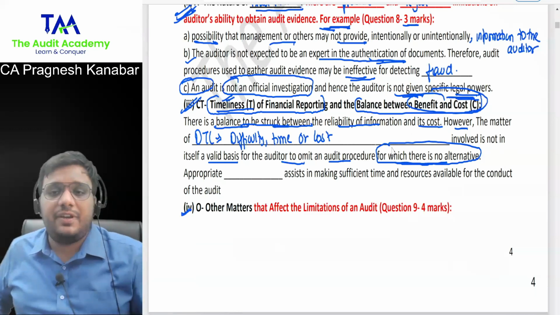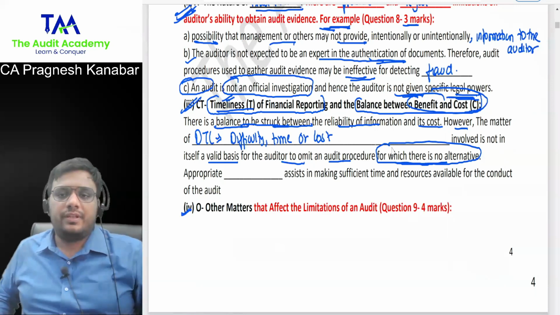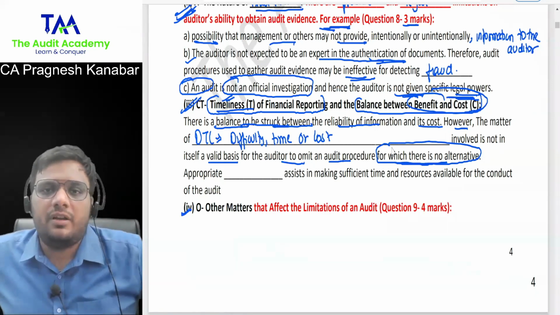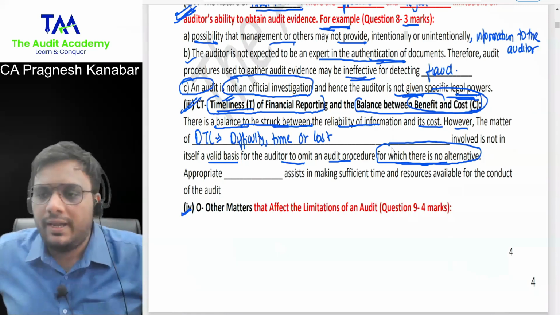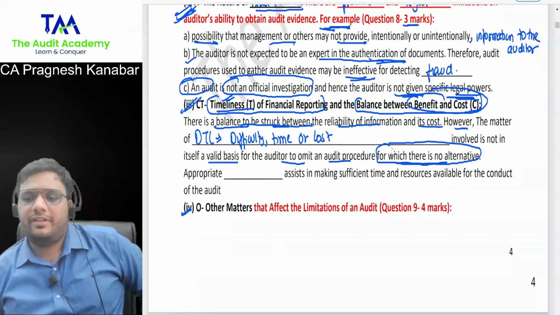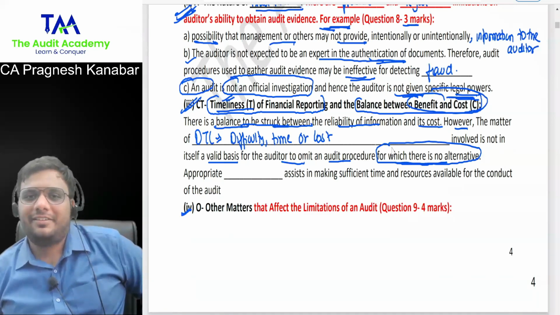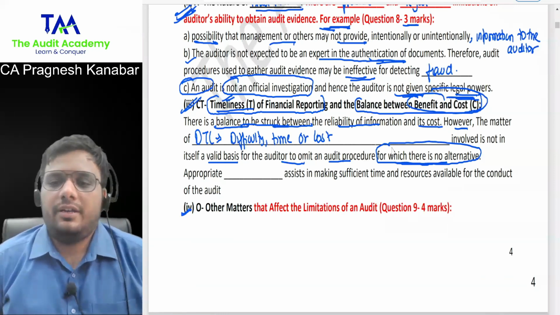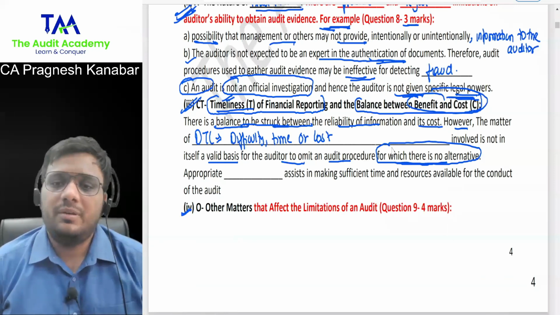But let us say if it is impossible to do so, tell me, in a lockdown situation where government has put a curfew, will you still go via railway tracks for physical verification of inventory? You can send your article. No? Of course not. Then what are you supposed to do? Will you perform some alternate procedures?